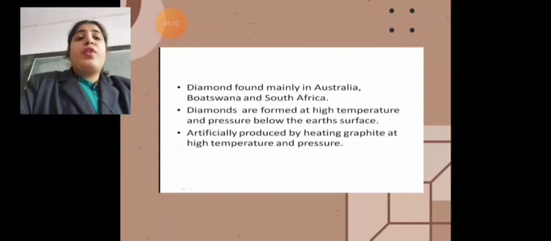Diamonds are formed at high temperature and pressure below the Earth's surface, and they are artificially produced by heating graphite at high temperature and pressure. So diamonds are artificially produced if you heat graphite at a very high temperature and pressure.